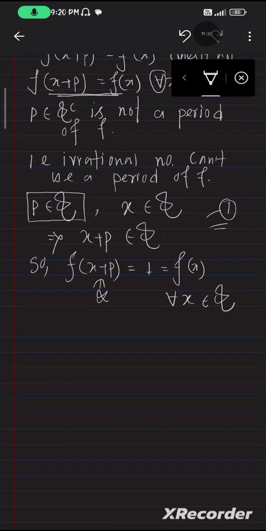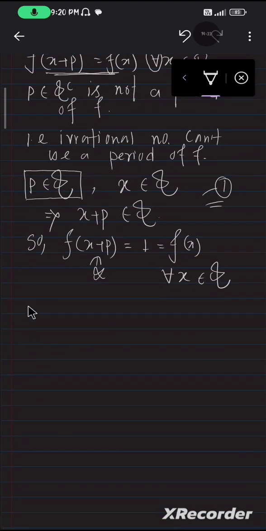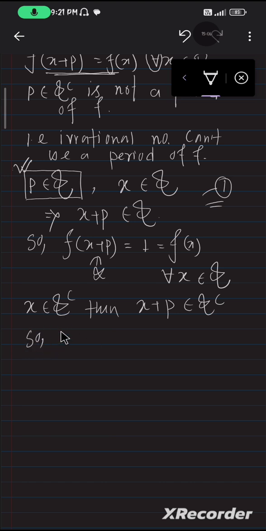The next case we assume that x is inside Q complement. Here p is fixed, we assume p inside Q, and there are two subcases, x inside Q and x inside Q complement, similar to the above case. Then x plus p belongs to Q complement, and so f of x plus p is nothing but an irrational number's value, so this is equal to 0, which is equal to f of x.